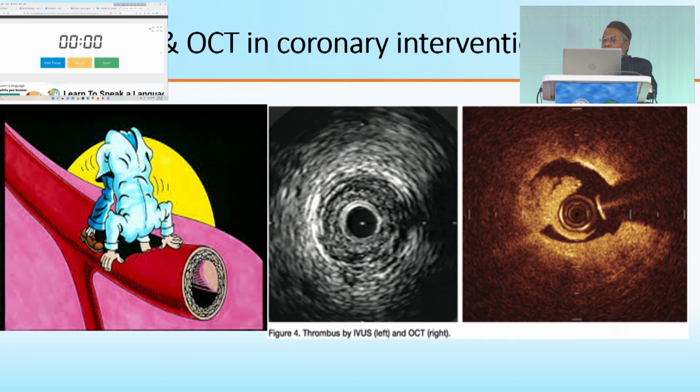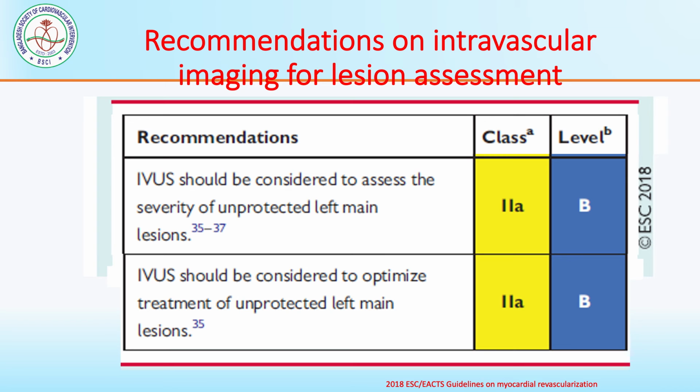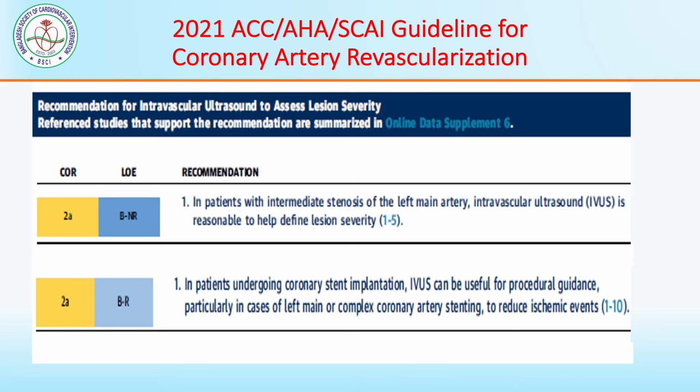You see, in the coronary angiogram we see only the luminography, and in intravascular imaging we see the interior of the vessel. And IVUS, intravascular ultrasound, should be considered to assess the severity of unprotected left main lesion, a class 2A indication. And IVUS should be considered to optimize treatment of unprotected left main lesion, that is also a class 2A indication. In the 2021 SCAI guidelines for coronary revascularization, they also take it as a class 2A indication.